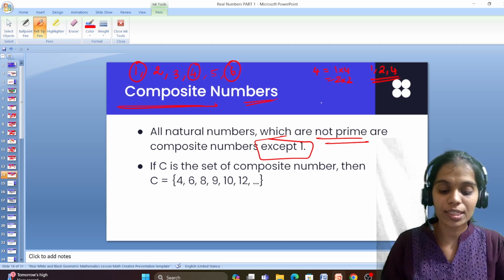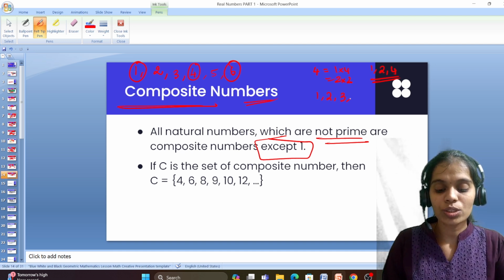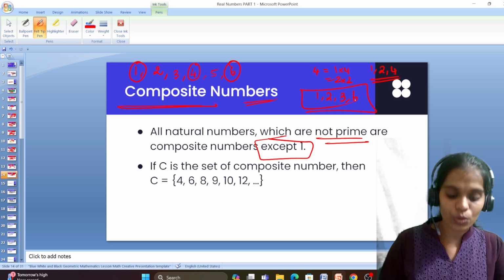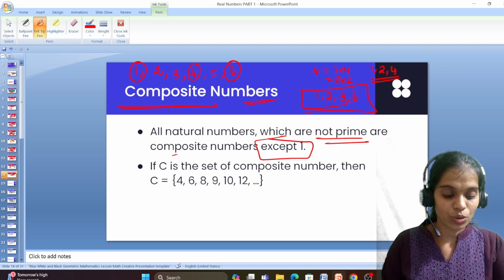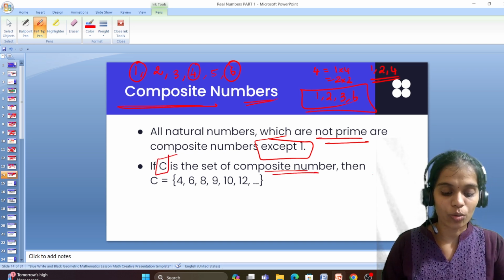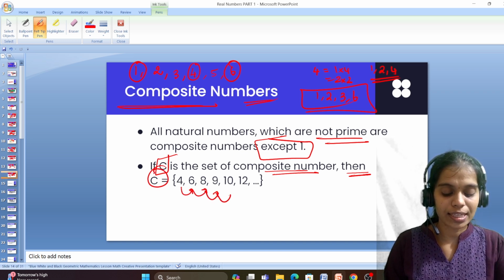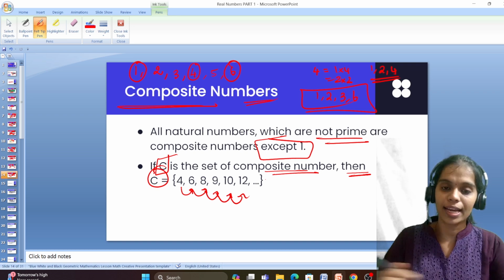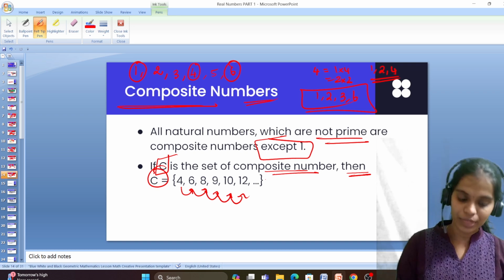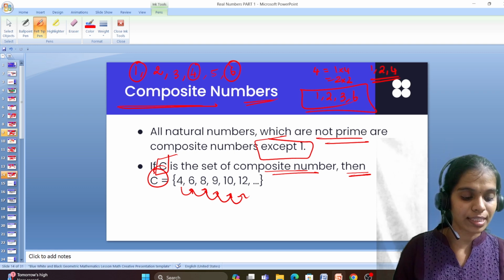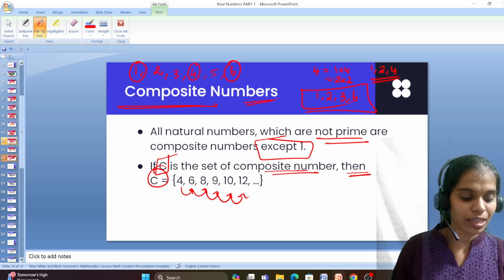How about 6? 1, 2, 3, 6. 6 is composite because we have more than 2 factors. So if C is the set of composite numbers, then C can be 4, 6, 8, 9, 10, 12 and so on. If you observe, all these numbers have more than 2 factors. That's why we call them composite numbers.